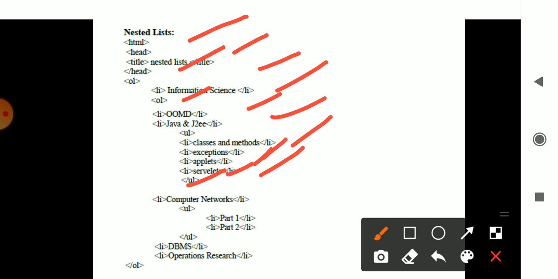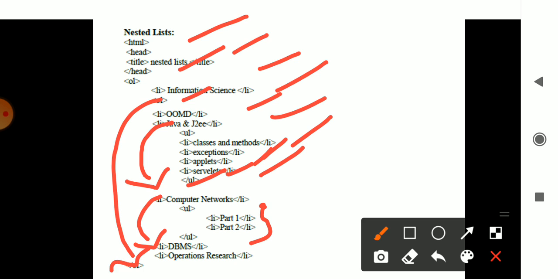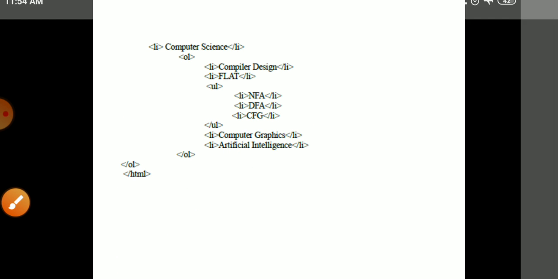Okay, once again in this ordered list, LI computer networks. In that, whatever parts are mentioned are part 1 and part 2 in the list. Then in the same concept you have DBMS and operational research in the list, and OL is closed. This OL is closed here. Okay, then you move on.